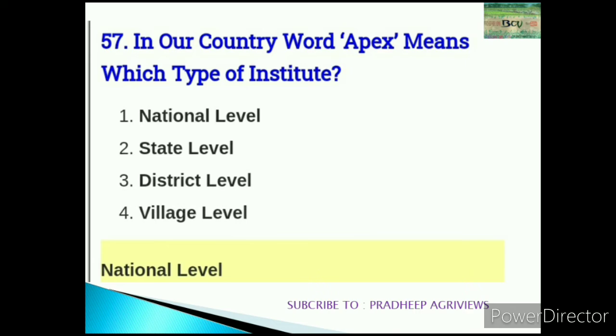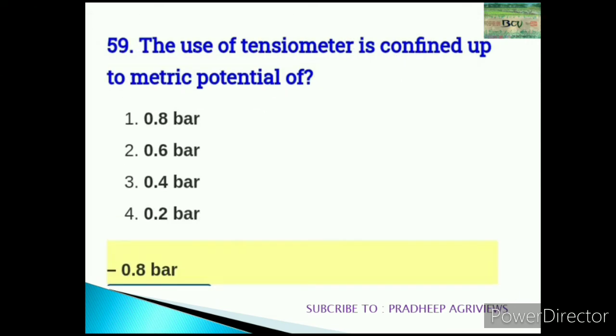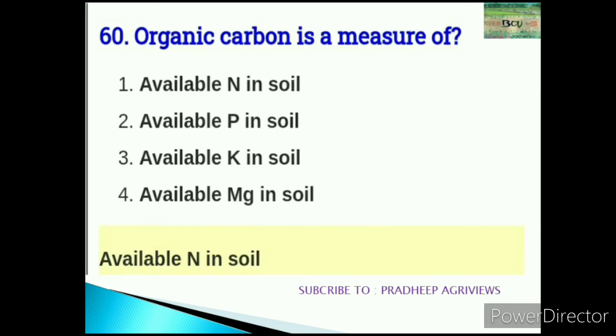In ICAR, Indian Council of Agricultural Research, apex means national level. 58. Seed work board is required for blending of seeds. 59. The use of tensiometer is confined up to matric potential of minus 0.8 bar. 60. Organic carbon is a measure of available nitrogen in soil.